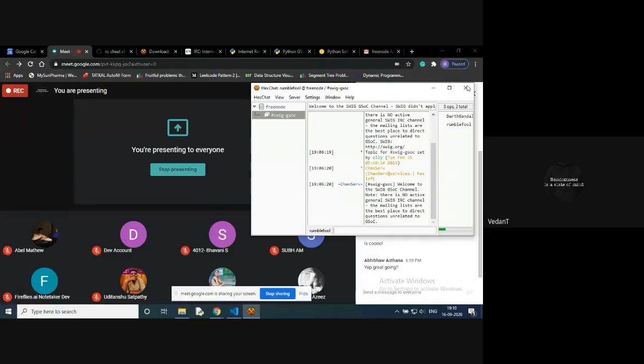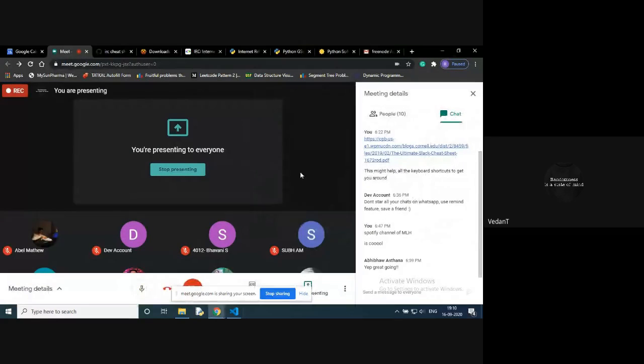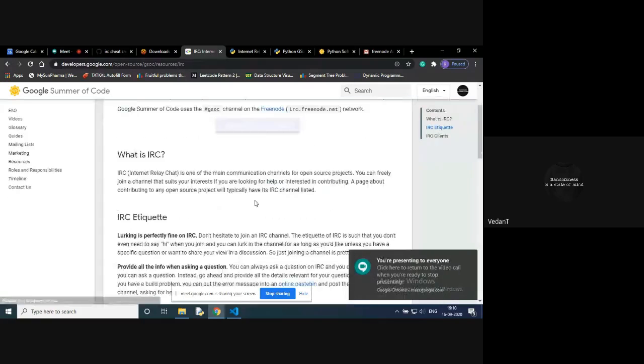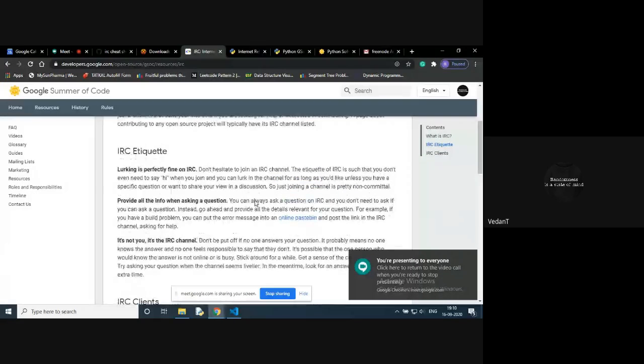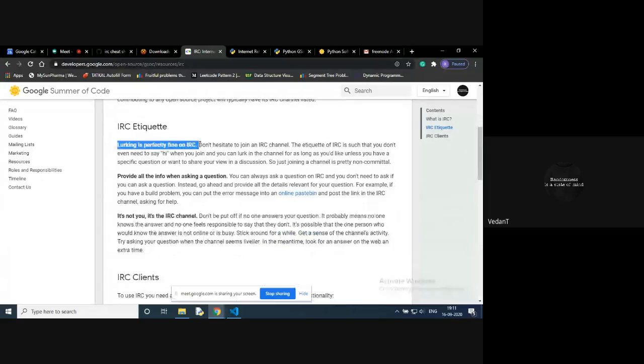So that's pretty much it about how IRC works and how you should be using it. There are a few protocols you should follow while using IRC for GSOC. They have been mentioned on GSOC's page. You can lurk on any of the channels, it is perfectly fine. You can ask questions there, since GSOC is all about communication.